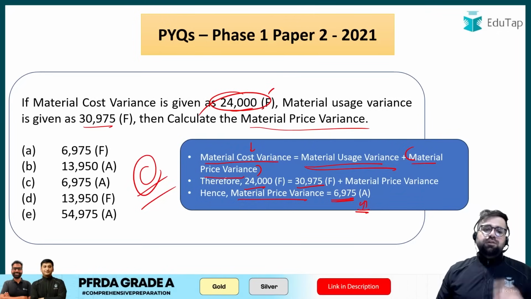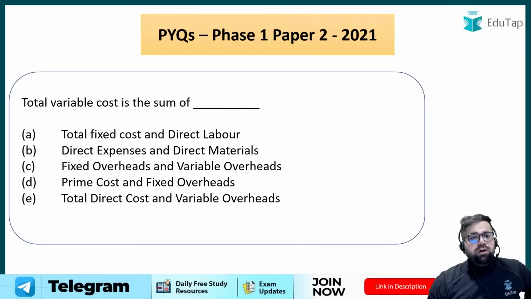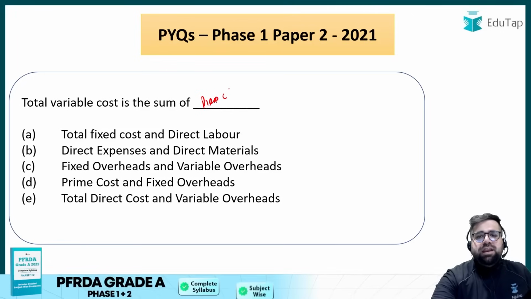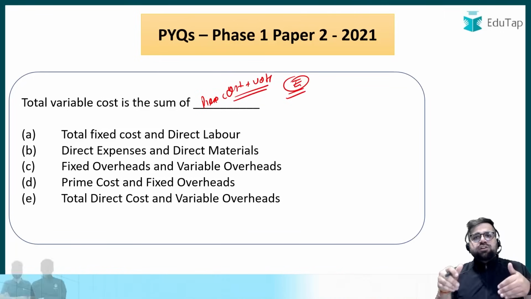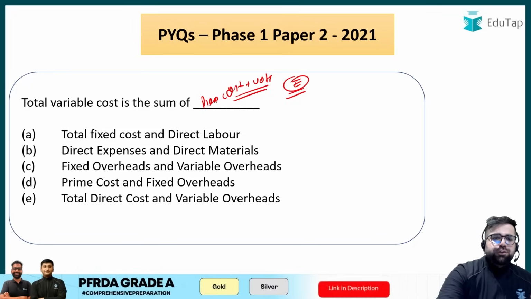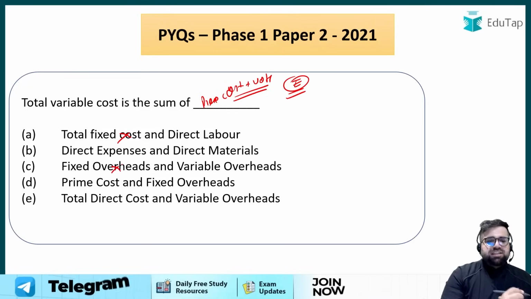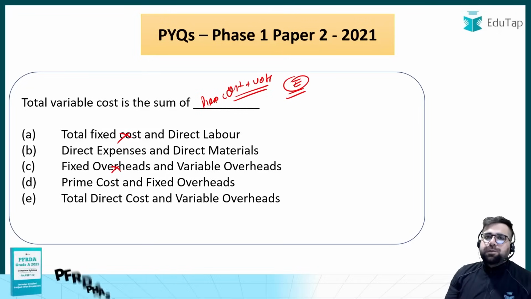Okay. Moving forward to the next one. Total variable cost is the sum of what? Total variable cost is the sum of your direct expenses or your direct cost plus your variable overheads. So your answer will be option number E over here. Now variable cost will not include your fixed cost. So you can directly remove option number A. Right, you can also remove option number C. What is prime cost? What is fixed overheads? This will never be counted in your variable cost.